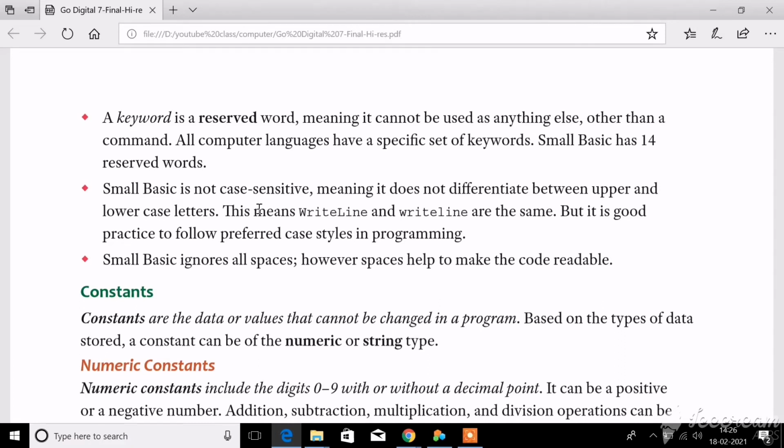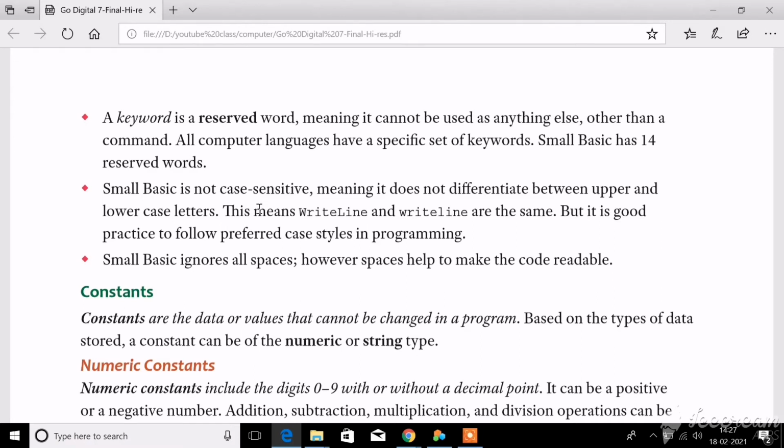Some words in your program will have a predefined meaning. For example, you take a dictionary. For the English language we use a dictionary; for every language there is a dictionary. In English you are familiar with the Oxford dictionary, isn't it? You have lots and lots of words in that dictionary. Each word is given a meaning, isn't it? So using that meaning alone, you will be using the words, when you speak or write.